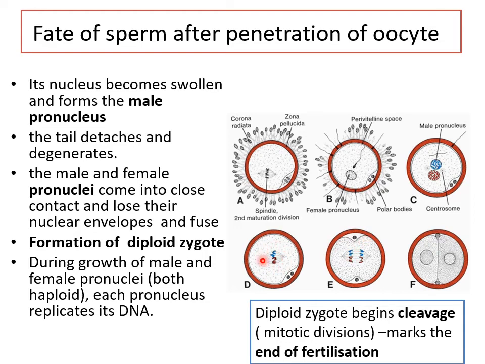So the point is, you get a diploid zygote first, meaning each one had a haploid amount of chromosomes and DNA, and the normal diploid amount is restored. This zygote soon starts showing cytoplasmic division and starts to undergo mitotic divisions, which is known as cleavage. This marks the end of fertilization.